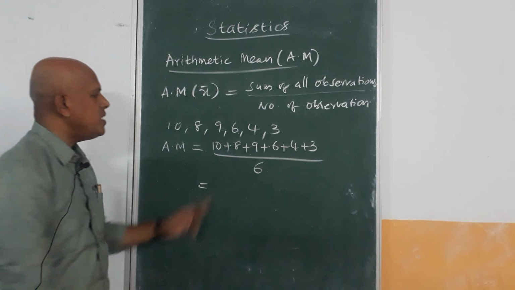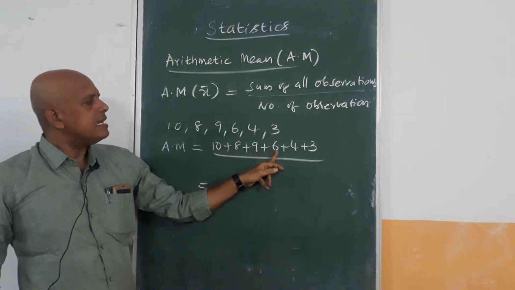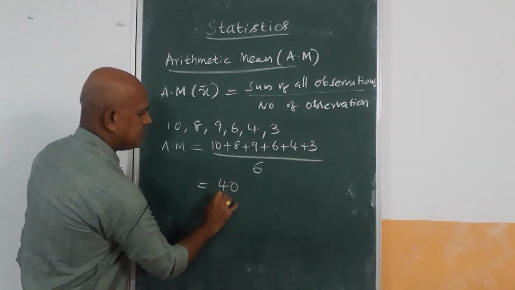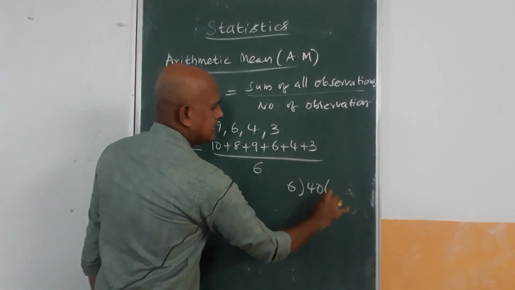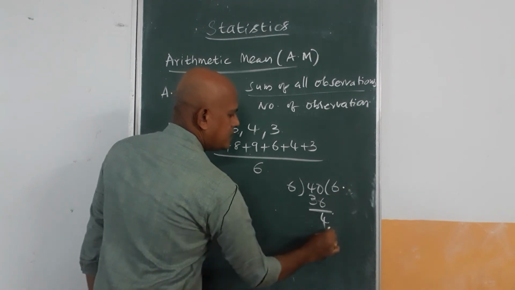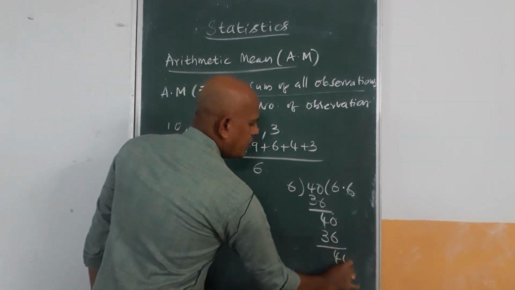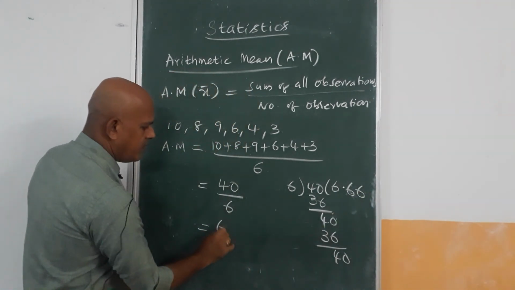Let us take the sum: 10 plus 8 is 18, plus 9 is 27, plus 6 is 33, plus 4 is 37, plus 3 is 40. So 40 divided by 6. Dividing 40 by 6 gives 6.666, and if we continue we keep getting 6. Approximately, up to 2 decimals, the value is